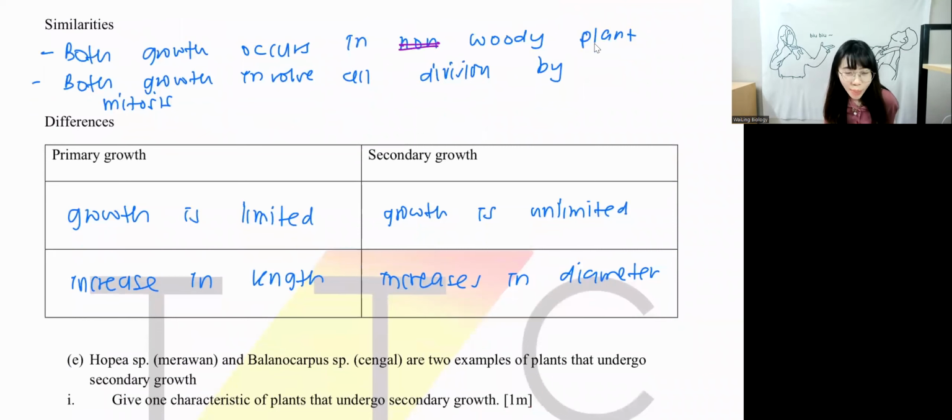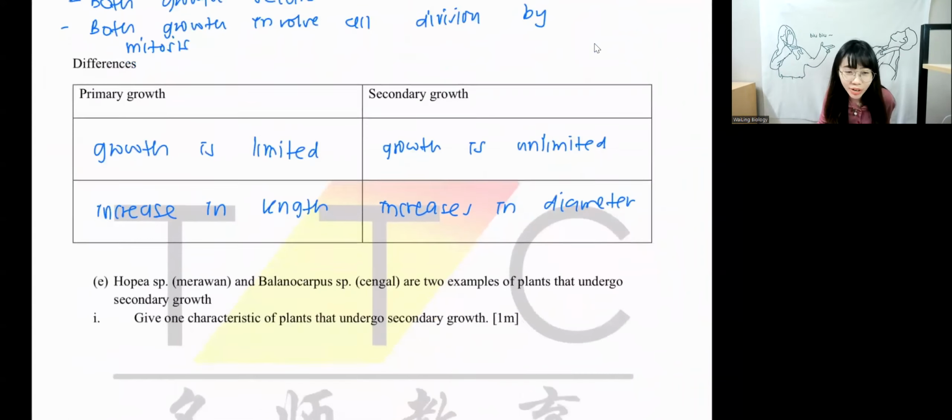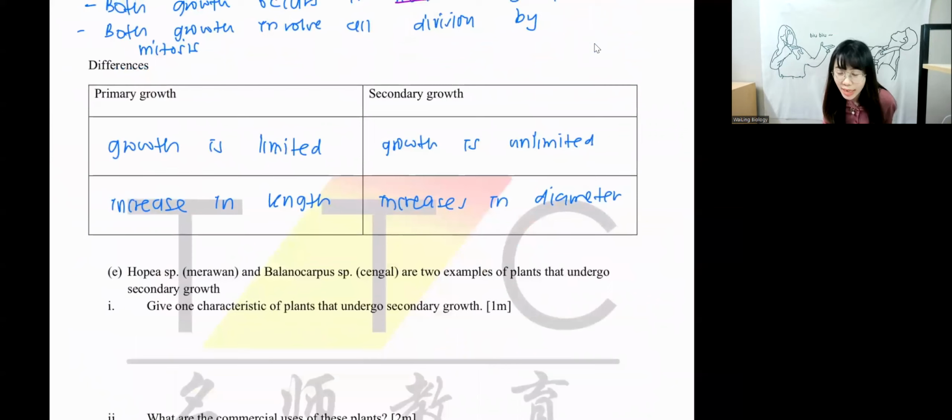Okay, next. Merawan and Chengal are two examples of plants that undergo secondary growth. Give one characteristic of plants that undergo secondary growth. The plant that undergoes secondary growth has to be hard, woody, and strong. All of this timber needs to be hard so that they can make it into a building beam. If they're not hard enough, how are you supposed to survive?